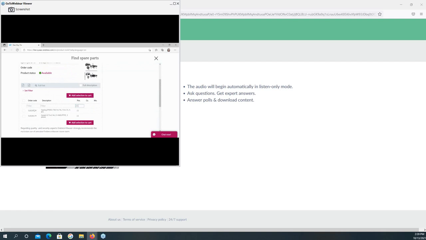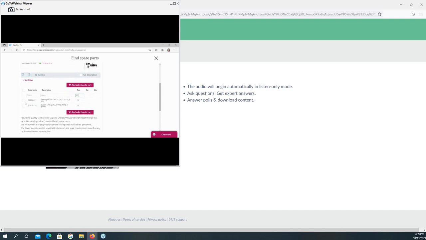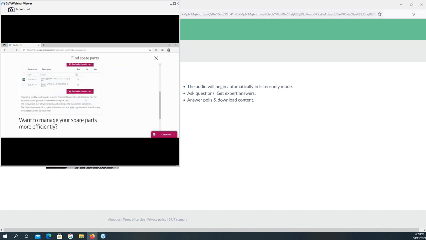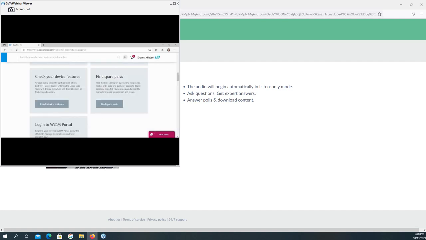And together you can see the order code. It will help you to place an order for the spare parts very easily. And you can even choose here, and then add the selection to your shopping cart. So that's all for the functionality on our website, Endress.com.